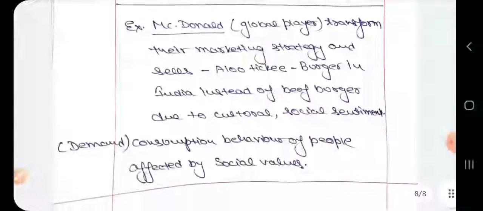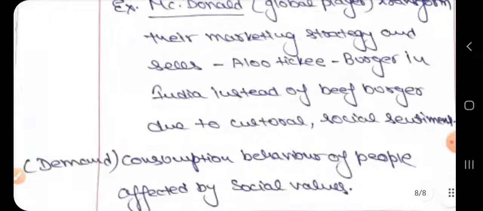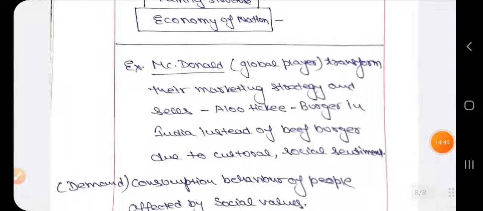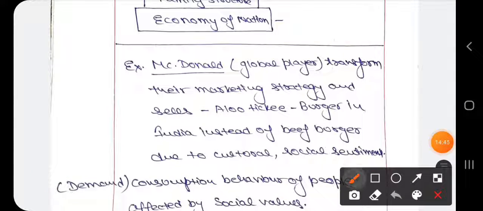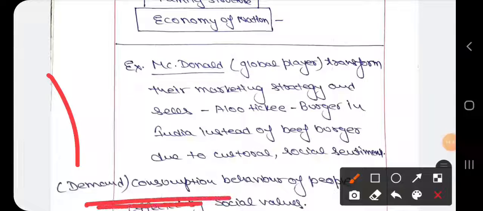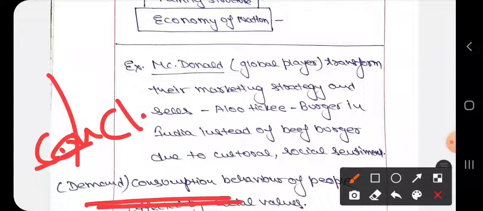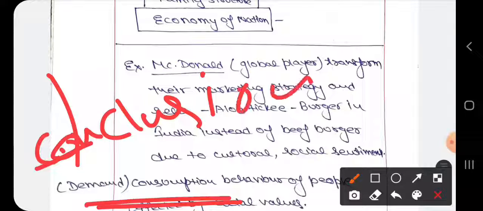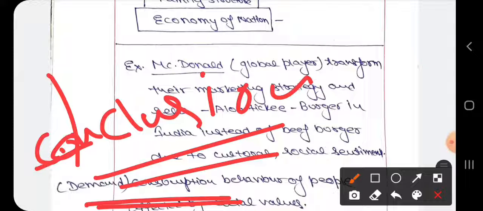Make the diagram, give the example of McDonald's, and after ending this example, you write the conclusion part, which is given. So there is a problem in the sequence of the model answer.